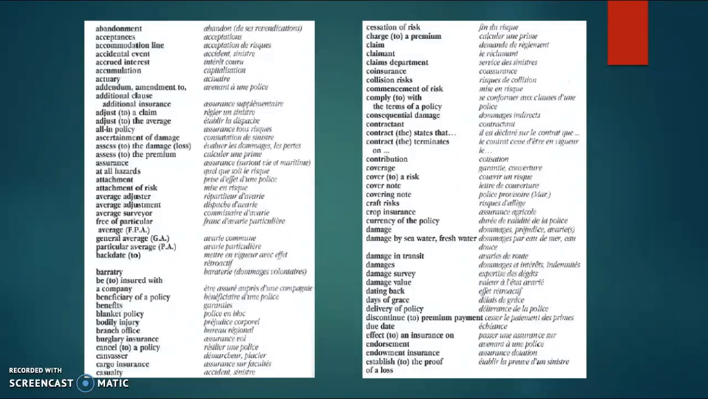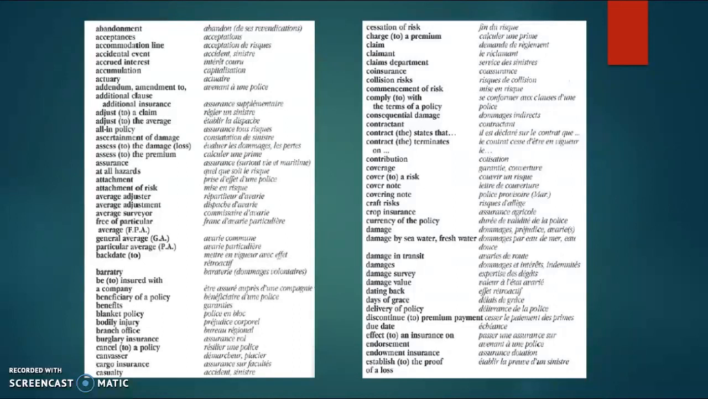of a policy, benefits, blanket policy, bodily injury, branch office, burglary insurance, cancelled policy, canvasser, cargo insurance, casualty, cessation of risk, charge a premium, claim, claimant, claims department, co-insurance, collision risks, commencement of risk, comply with the terms of a policy, consequential damage, contractant, contract states that, contract terminates on, contribution, coverage, cover a risk, cover note, covering note, craft